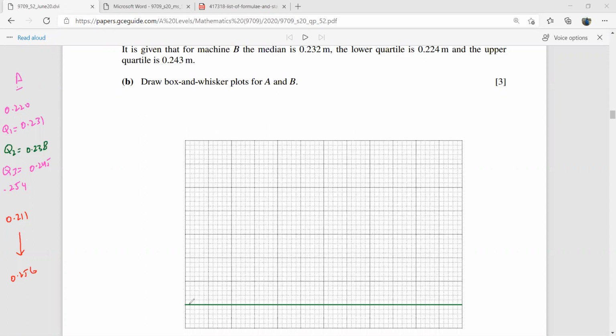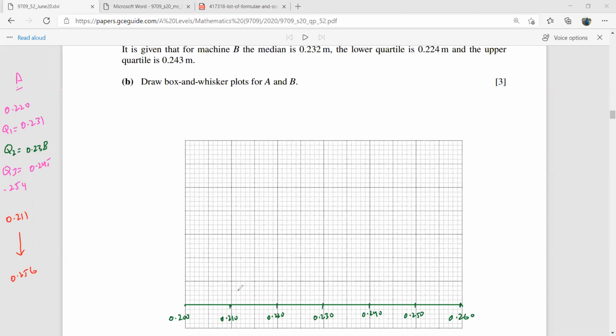If I start this from 0.200 here, this is 0.210, this is 0.220, this is 0.230, this is 0.240, this is 0.250, and this is 0.260. So yes, we can have all of them here.